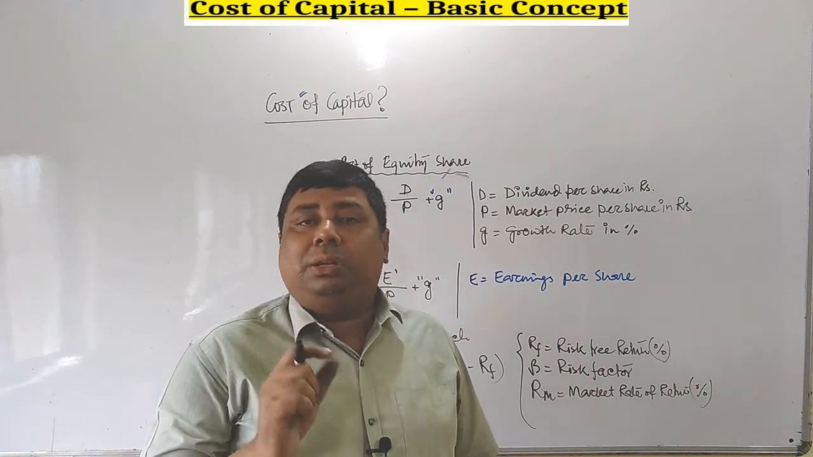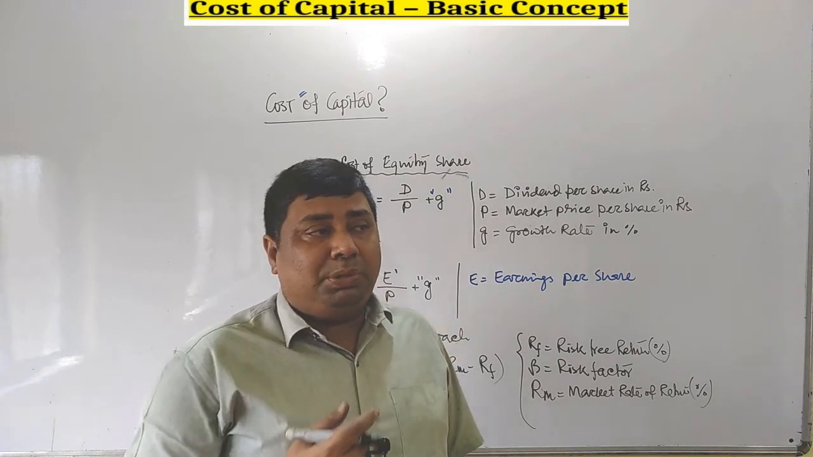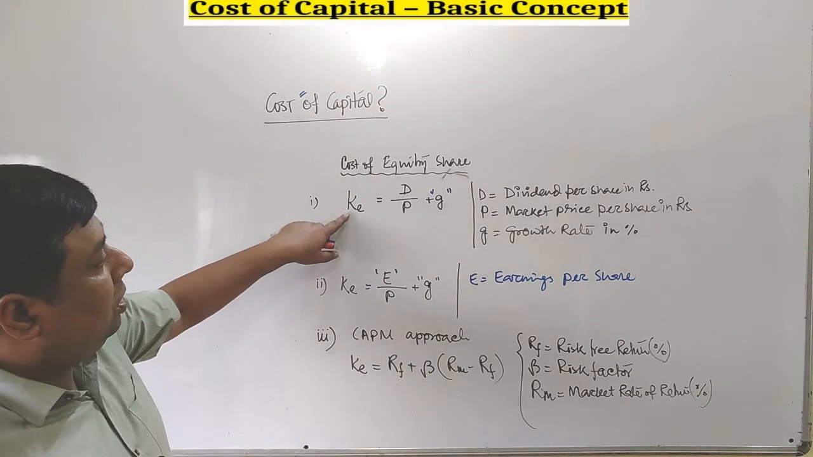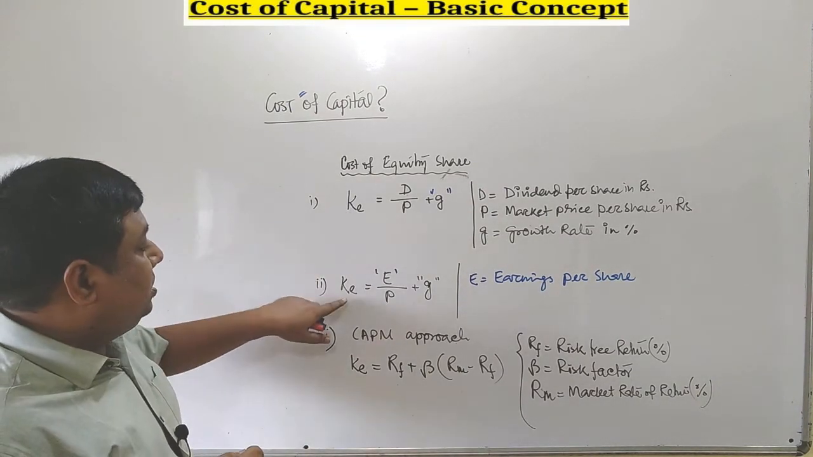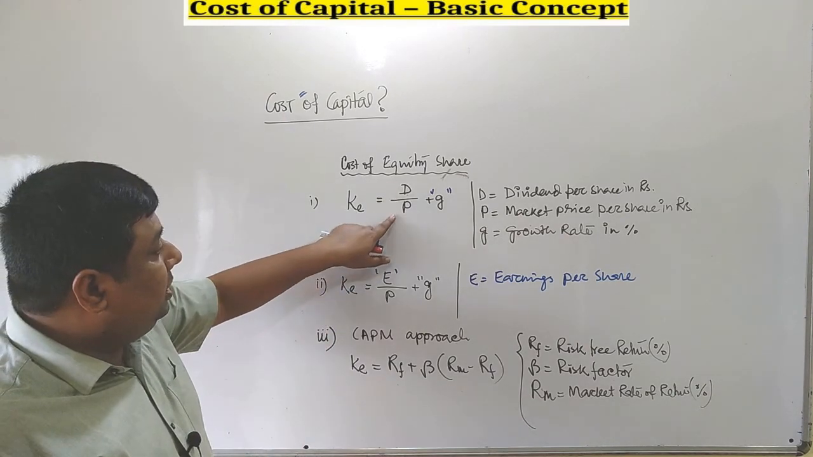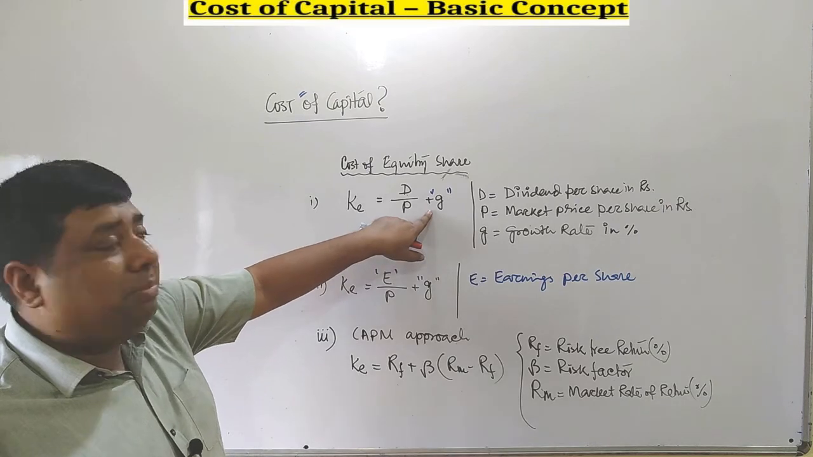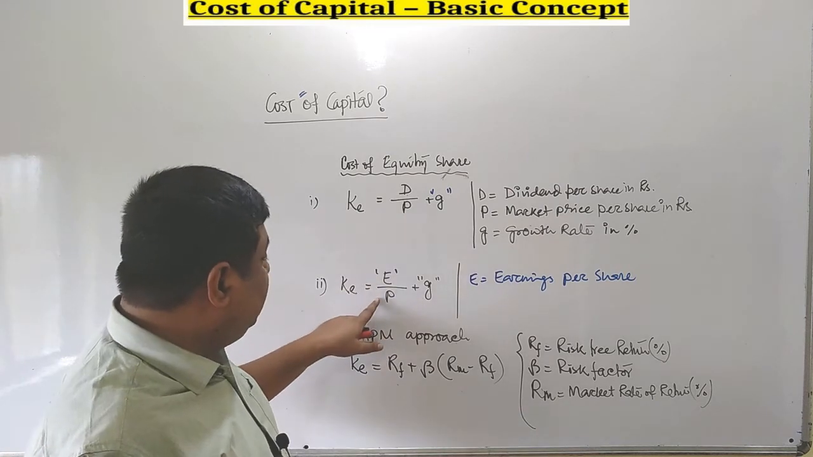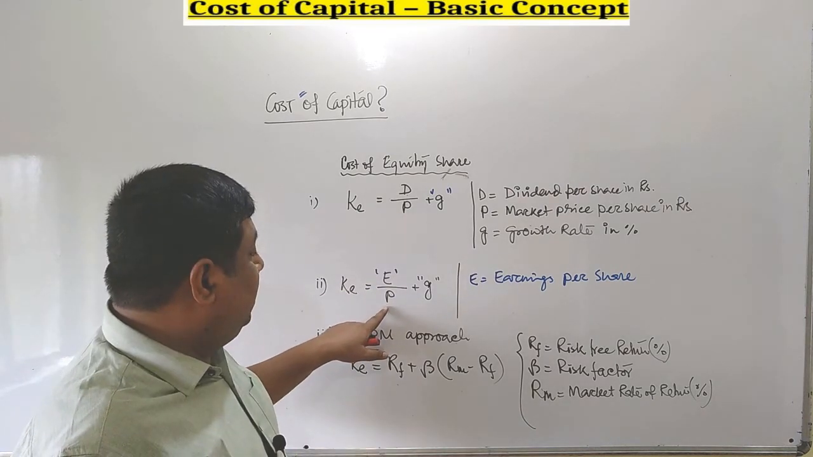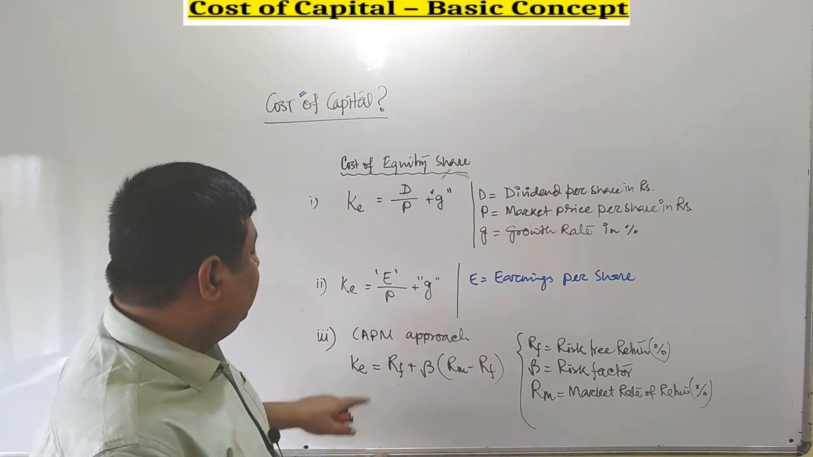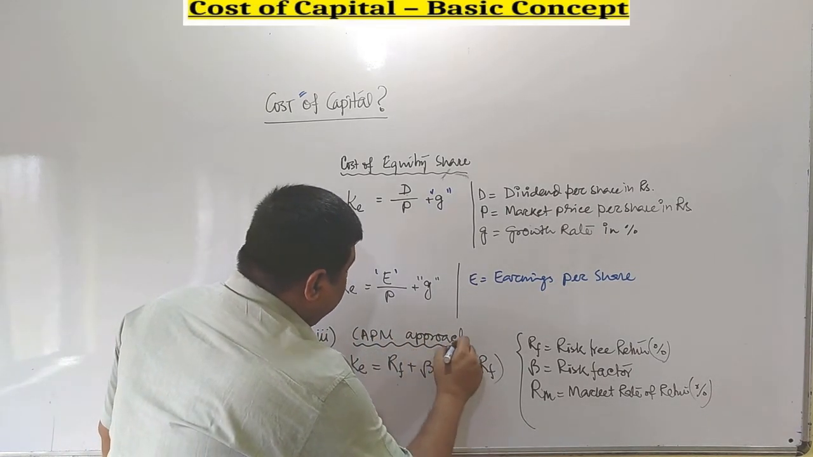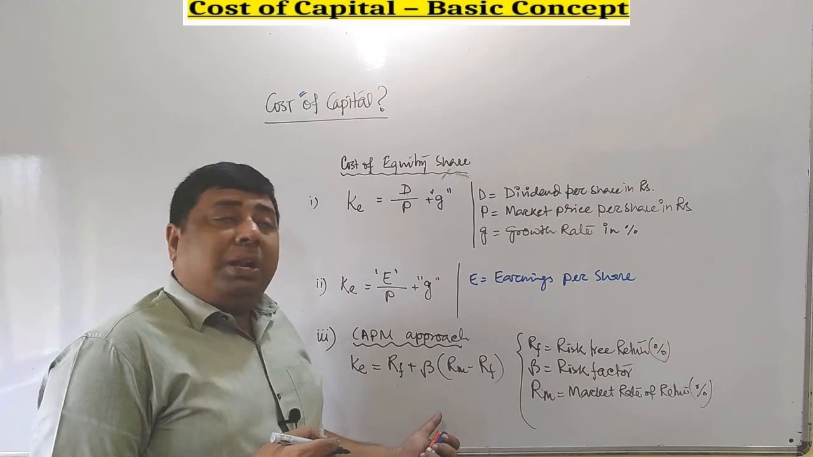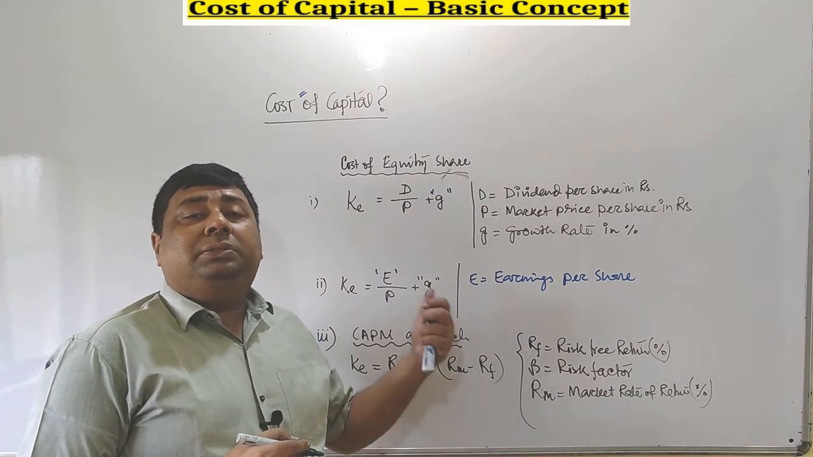There are various methods to calculate cost of equity capital, but these three methods are commonly used. One is the dividend based, or dividend pricing model, with the formula D by P plus G. G is not mandatory, it depends. D is for dividend, P for market price per share. Then the earning pricing model, E by P plus G, E for earnings per share and P for market price per share. And another approach, as I said, is CAPM: cost of equity equals risk-free return plus beta times (market rate of return minus risk-free return).